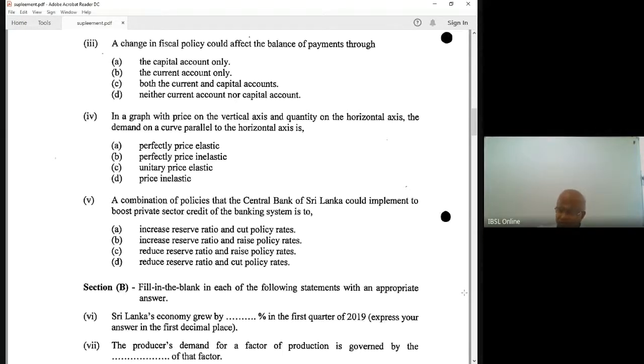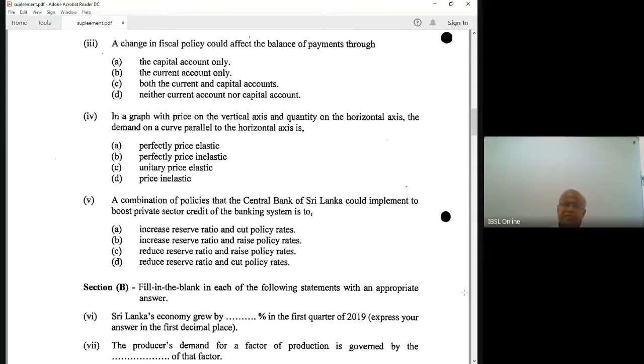The commercial banks are supposed to keep a certain percentage of their deposit liabilities with the central bank. The central bank has defined these demand deposits and fixed deposits as liabilities. If your total is 100, 10%, that is 10 rupees, should be kept with the central bank as the reserve ratio. If the reserve ratio decreases, banks have more money to lend.